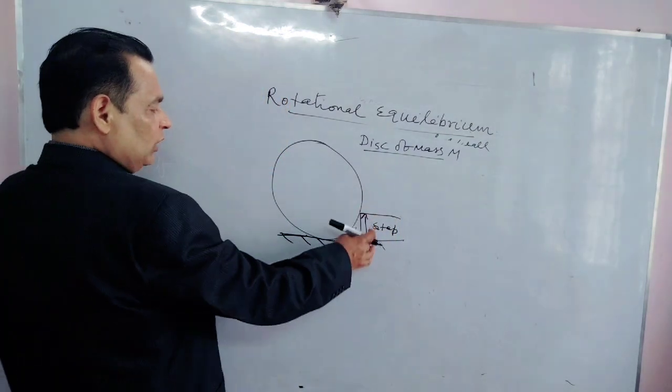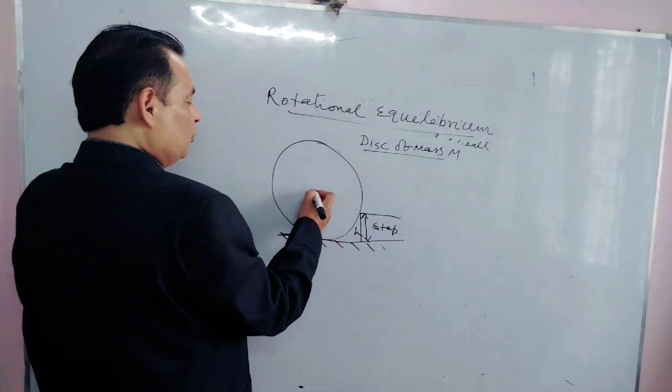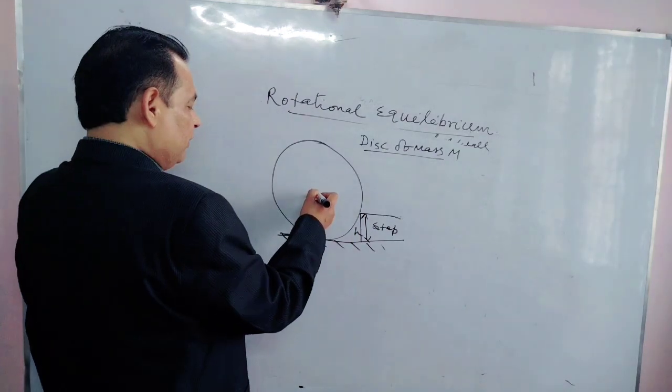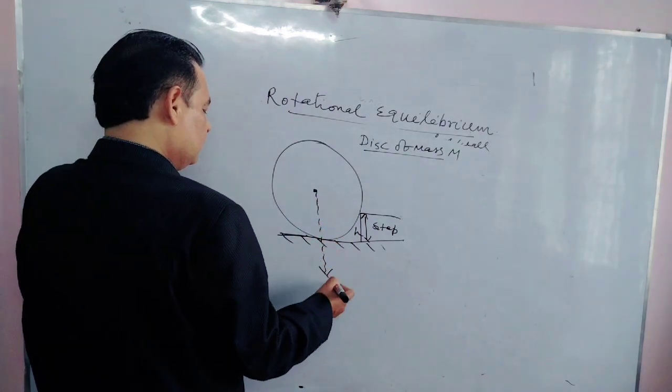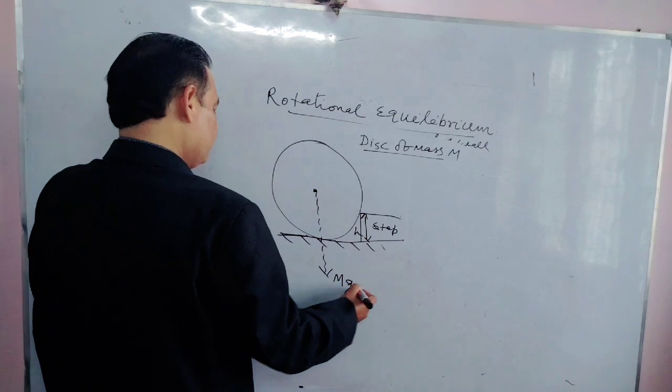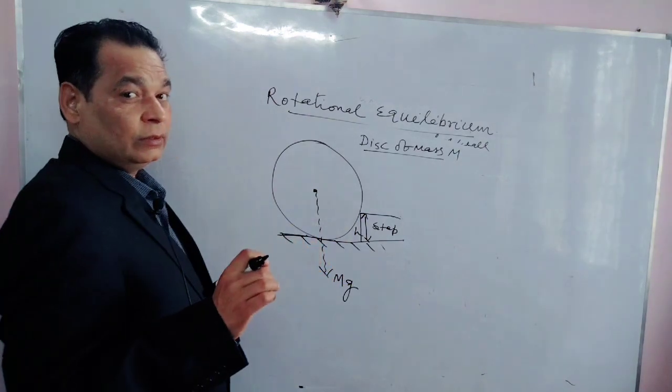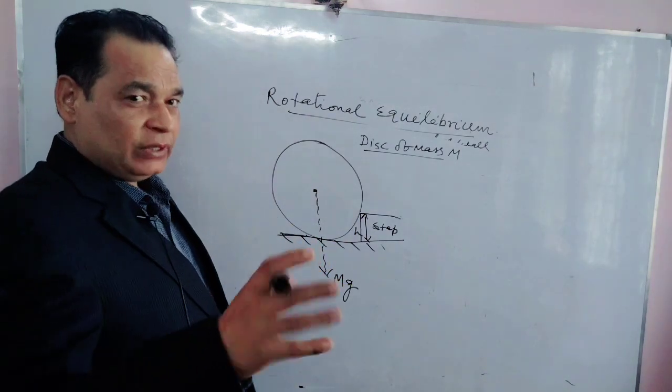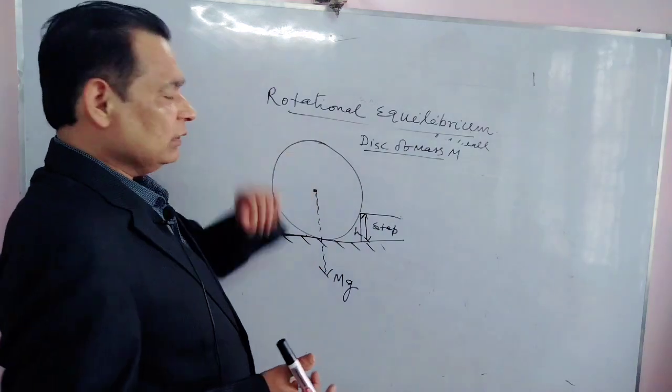This is a step of a small h height. Sure, this is uniform disk. Its weight will be acting in this way. A rope is wrapped around this cylinder.